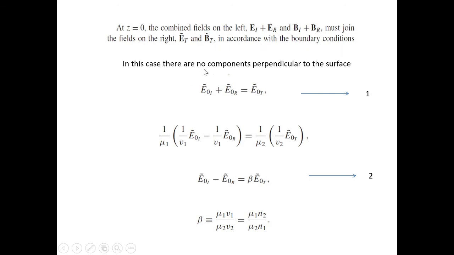In the case where there are no components perpendicular to the surface, then E0I plus E0R equal to E0T. This is equation number 1. Substituting here, it is 1 by mu1 times 1 by v1 E0I minus 1 by v1 E0R equal to 1 by mu2 times 1 by v2 E0T. That means E0I minus E0R equal to beta E0T. Then beta equal to mu1 v1 divided by mu2 v2, equal to mu1 n2 divided by mu2 n1.